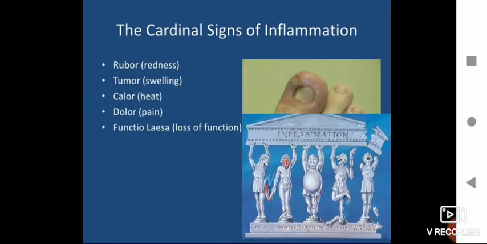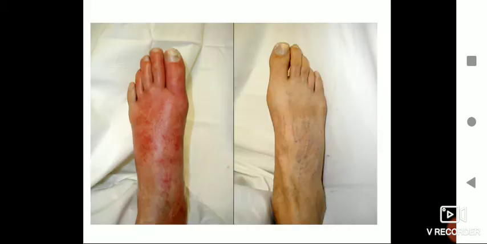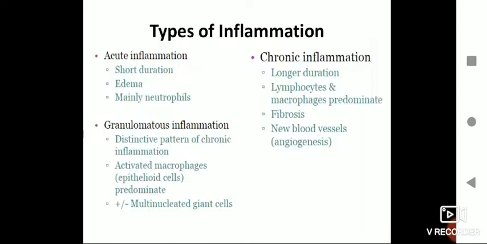And here is a very beautifully represented picture which shows the various cardinal signs of inflammation. And here is a man whose one leg you can see has chronic inflammation. So overall, as I have already told you, you can broadly classify inflammation as acute inflammation and chronic inflammation.